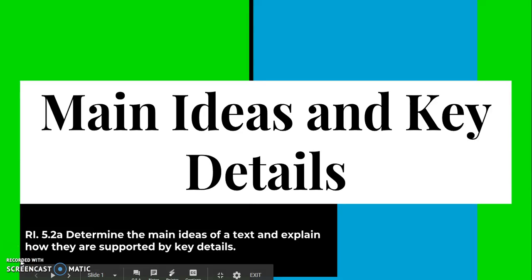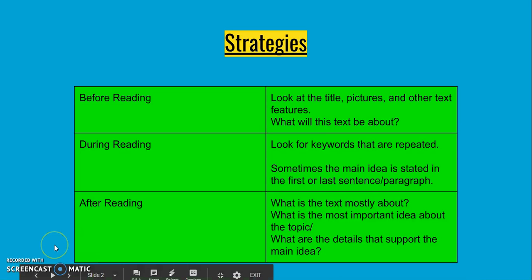All right, today we're going to be practicing determining main ideas and details, key details that support those main ideas. So our standard that we need to cover is determine the main ideas of a text and explain how they are supported by key details. So some strategies that we've talked about this week.